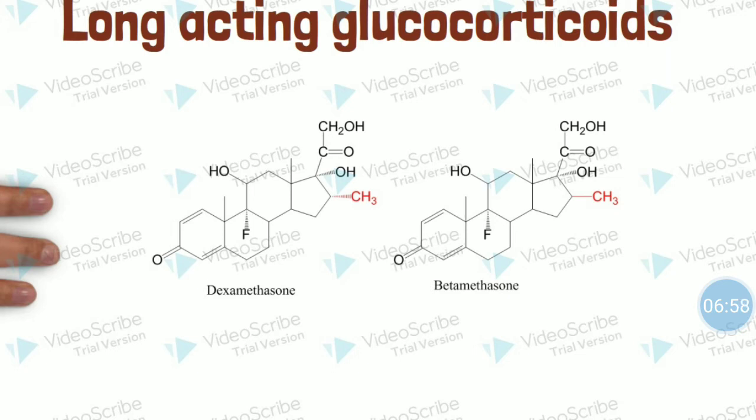Now if we try to compare these structures with the structure of prednisolone, what is the difference? The difference is only the presence of the fluoro function and the methyl function substitution in the structure of prednisolone. So the key to understanding the structures is that we first need to understand the structure of cortisone, and accordingly we need to add some substitution so that we will get the remaining structures of glucocorticoids.